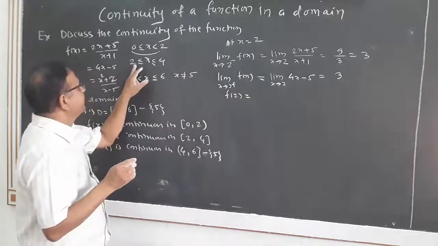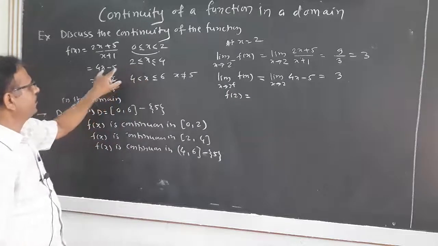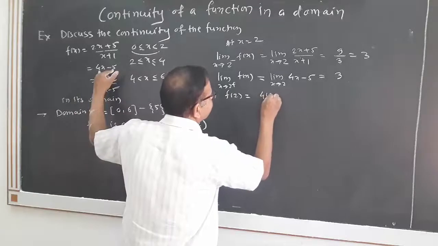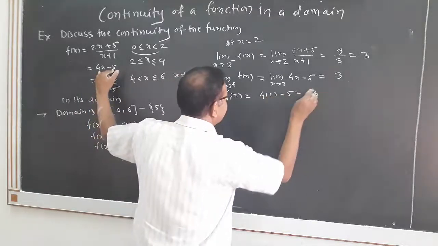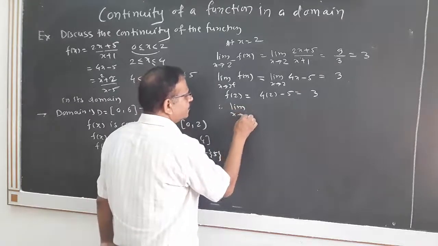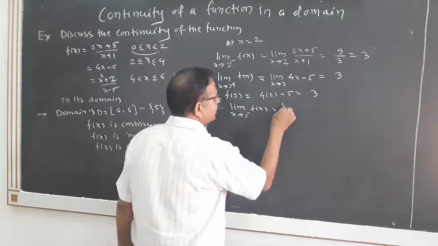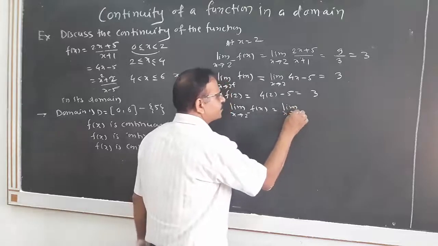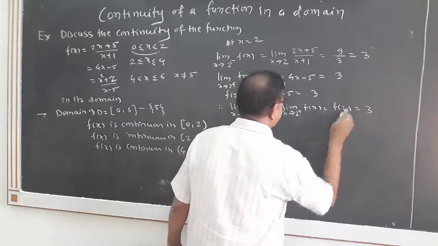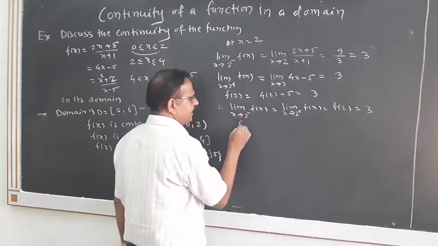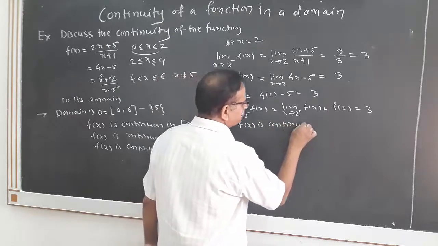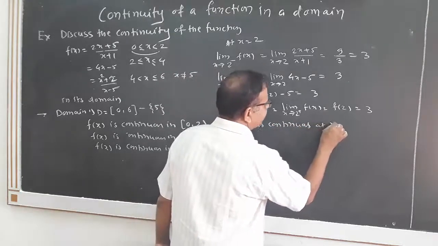x equal to 2 is in this interval, therefore f of 2 can be obtained by substituting x equal to 2 in this interval. That means 4 into 2 minus 5 equal to again 3. Thus limit x tends to 2 minus of f(x) equal to limit x tends to 2 plus of f(x) equal to f of 2 equal to 3, and hence f(x) is continuous at x equal to 2.